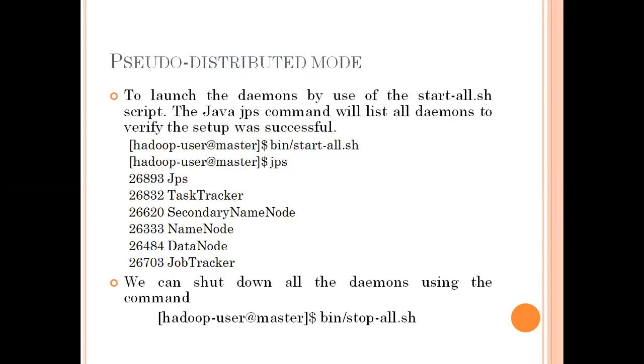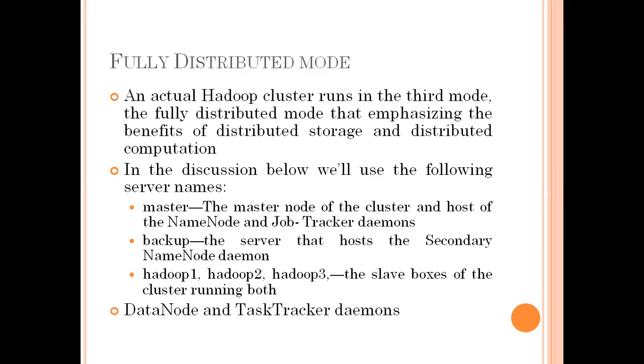Now the fully distributed mode, the last one we have. The actual Hadoop cluster runs on the third node. The first one we saw can be considered a simple setup without configuration; we do simple things. The second one takes multiple nodes into consideration. Here we consider the whole system. The fully distributed mode emphasizes the benefits of distributed storage. In the previous one we had multiple nodes, and here we have distributed storage and distributed computation.